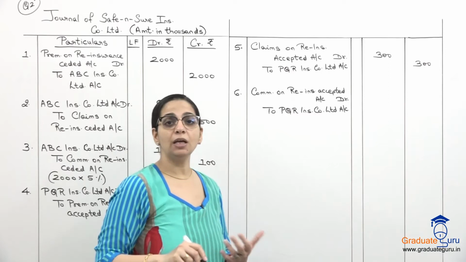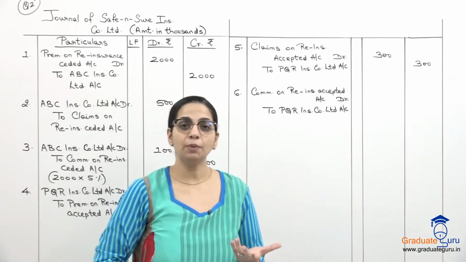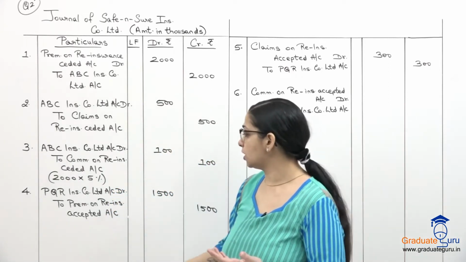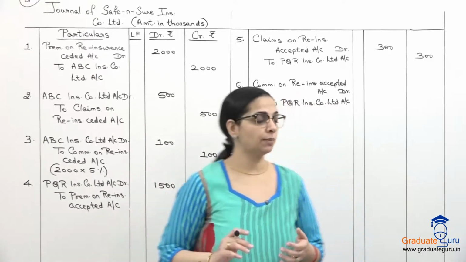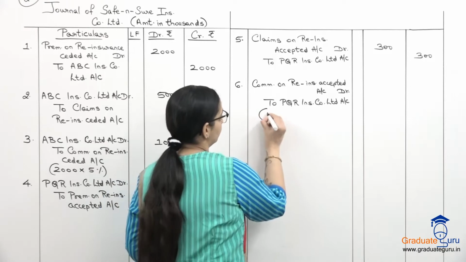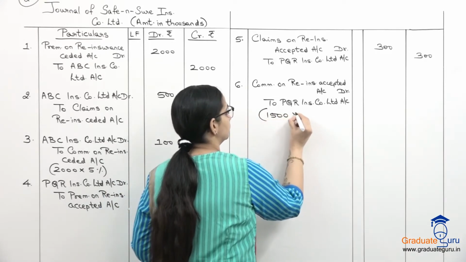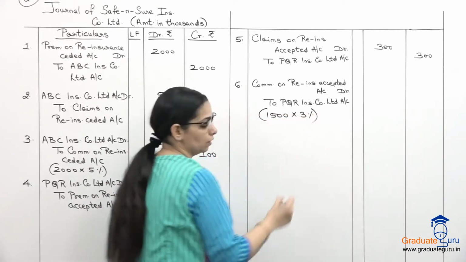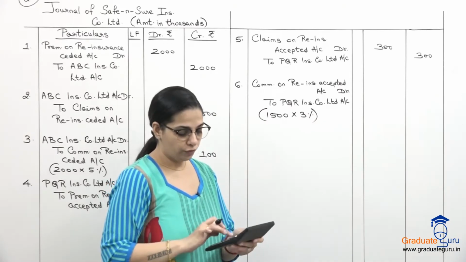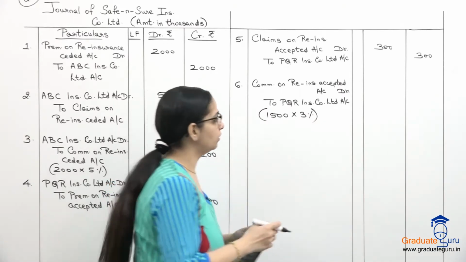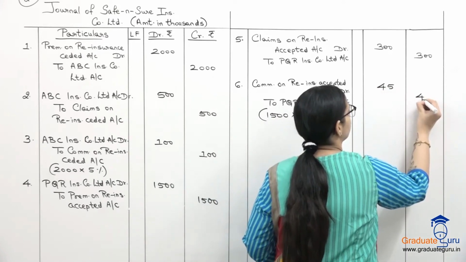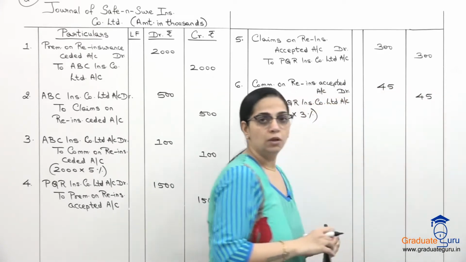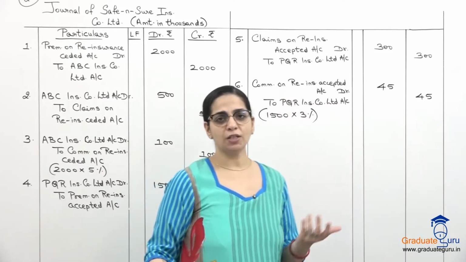Commission यहाँ पर है 3% of premiums. कौन से premium? Premium on the accepted business, that is this. So 1500 का 3% हम calculate करेंगे. So 1500 into 3%, we will get 45,000. Okay, so this was pretty self-explanatory.